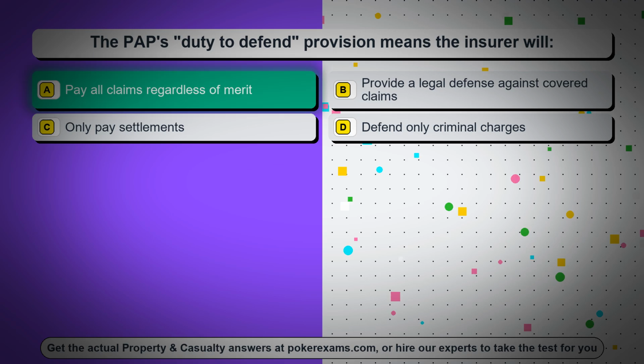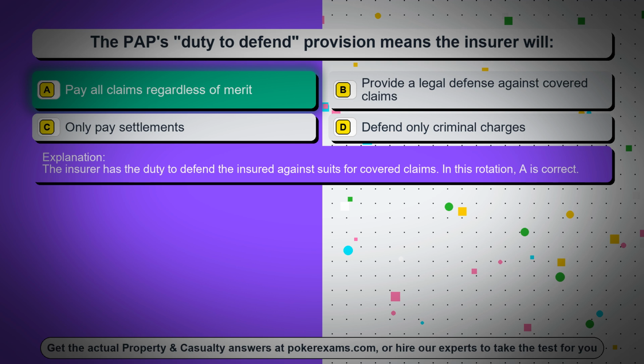The correct answer is option A, pay all claims regardless of merit. The insurer has the duty to defend the insured against suits for covered claims. In this rotation, A is correct.